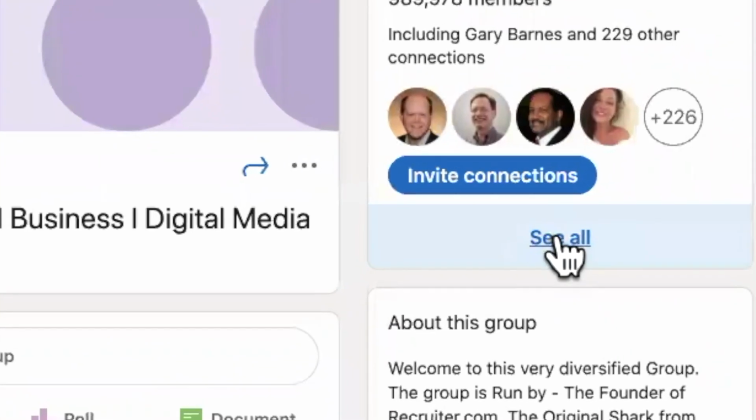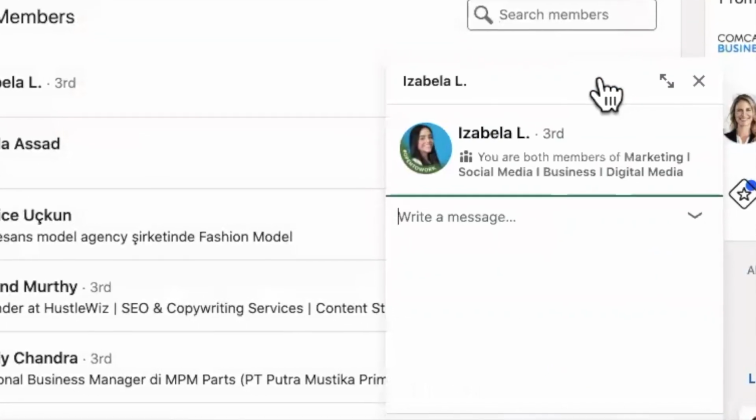Let's talk about messaging. Normally, if you want to message someone on LinkedIn, they have to be a first-degree connection, or you have to have a paid premium account so you can send that person InMail. But when you're in a group, you can message anyone in that group. You don't even have to be connected to them. LinkedIn used to have a limit of messaging up to 15 group members in 1 month, but they got rid of that limit, so now it's unlimited. That's just so awesome. Of course, when you message anyone on LinkedIn, group member or not, make sure to focus on that person, getting to know them better, and creating win-win opportunities.